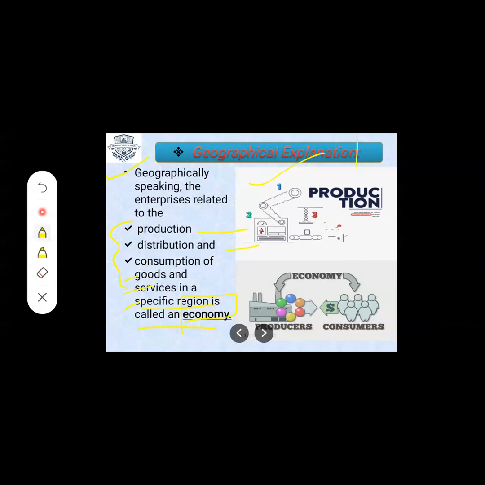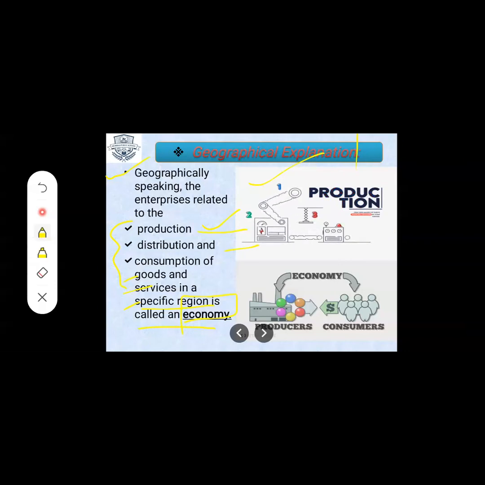It is a chain, student. First it is the manufacturer, then distributors, then retailers, and then the customers. Customers means those who consume the goods, those who take the goods, and that is known as consumption of goods and services.